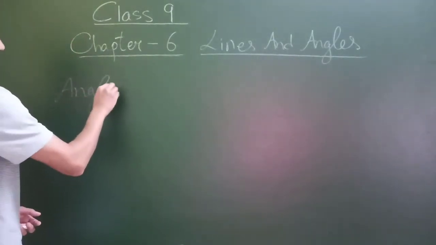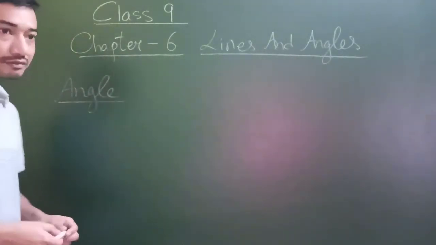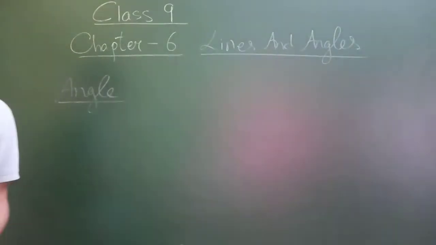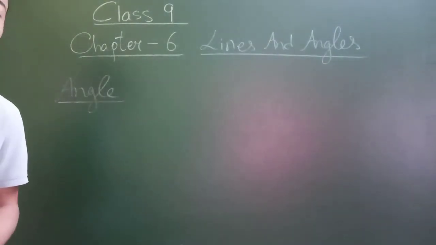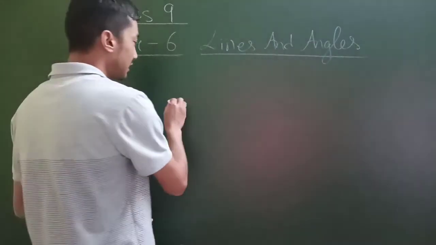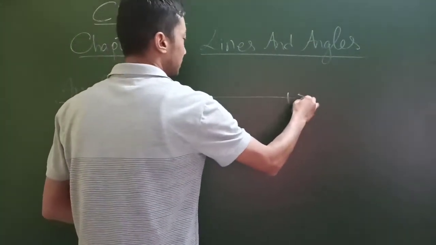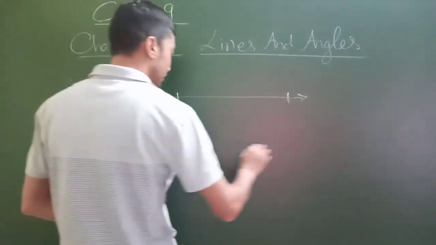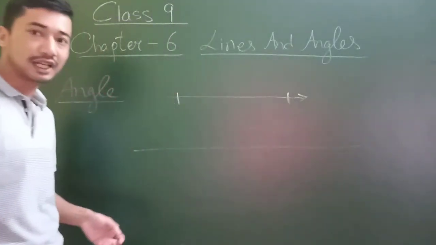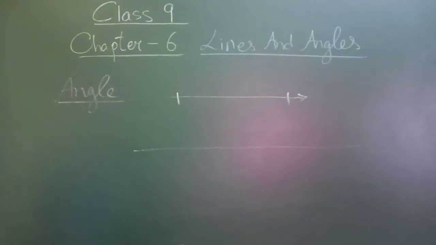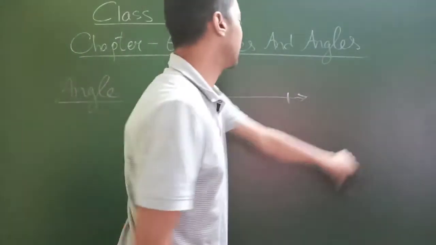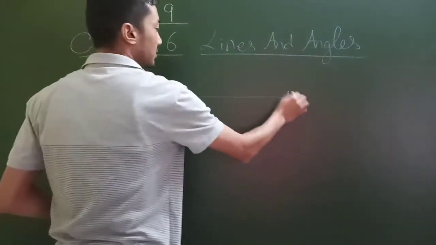Before we go to an angle, what is the difference between a line segment and a line? A line segment is a part of a line which has two end points. A line just goes on, isn't it? That's always a line. So a line segment is a part of a line which has two end points, 1 and 2.